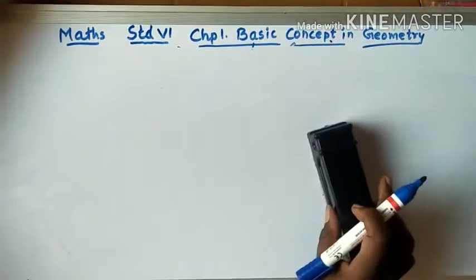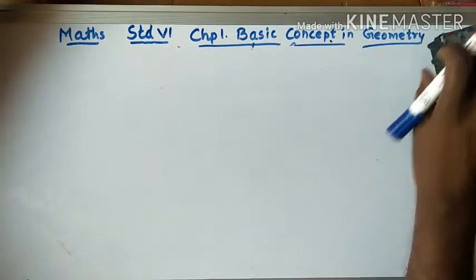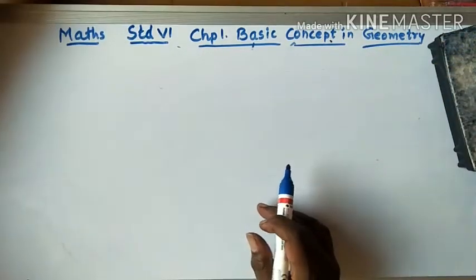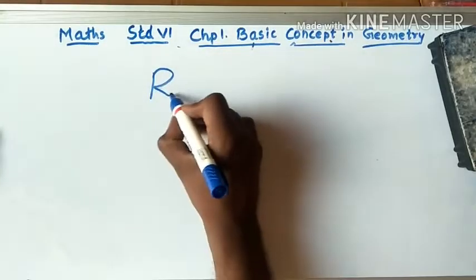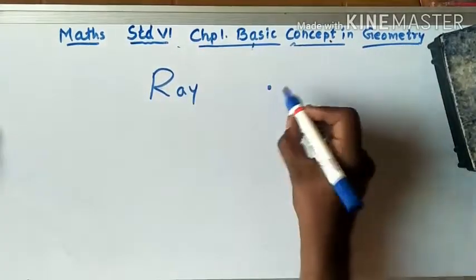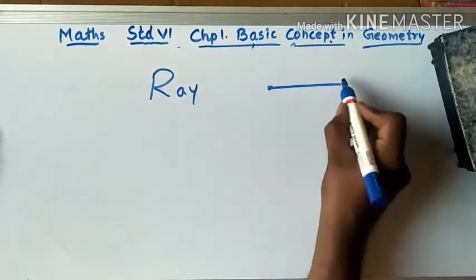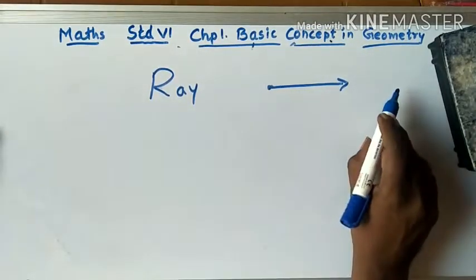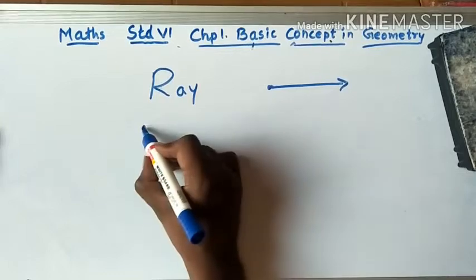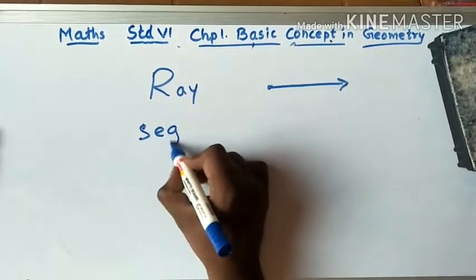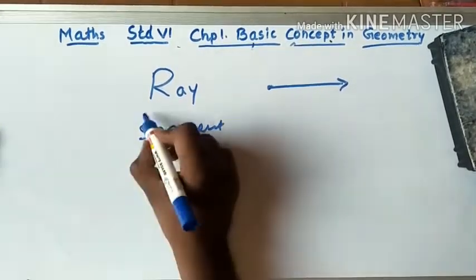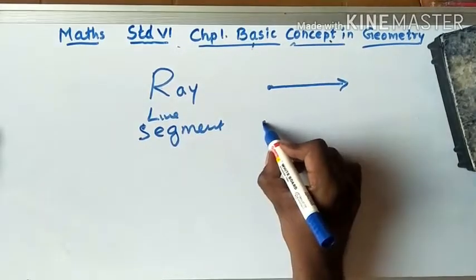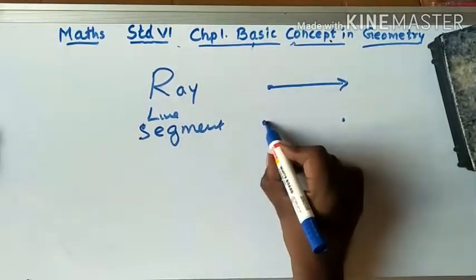We'll do one more activity, but before that we will do some revision. A ray starts from a single point and goes in one direction. A line segment starts from one point and ends at one point.